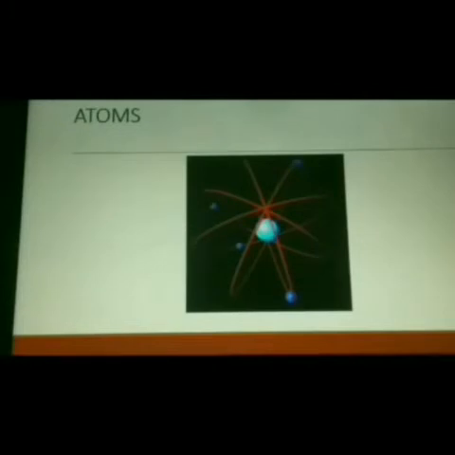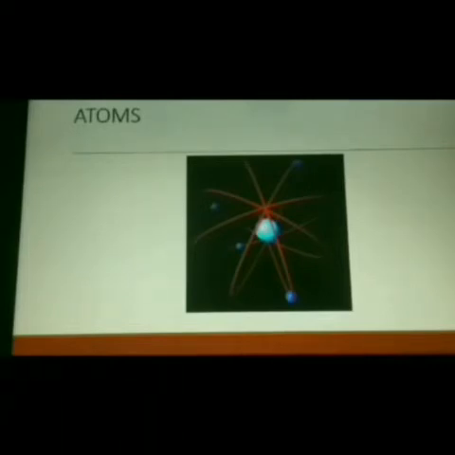Now let us see what an atom is and whether we are able to see an atom with our naked eye or not. Yes, atoms are tiny particles which cannot be seen through our naked eye. That is said to be the atom, and they are nothing but tiny particles. In an atom, at the center there is the nucleus. Here is a picture of an atom. In the center you have the nucleus.